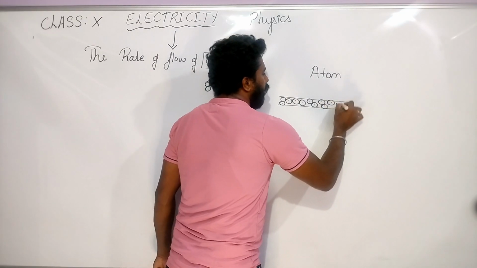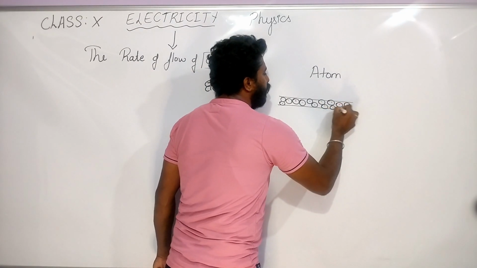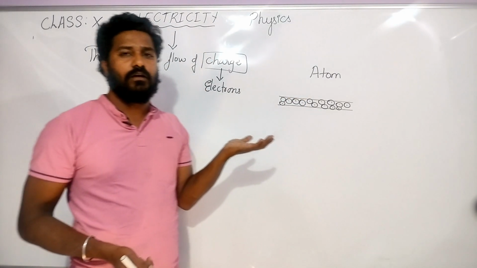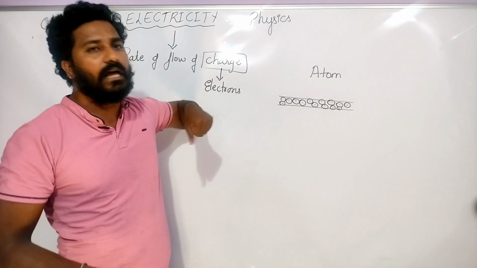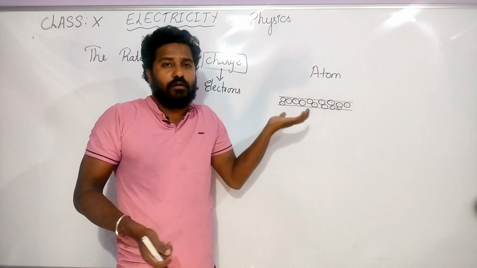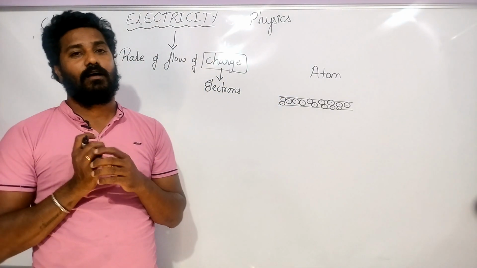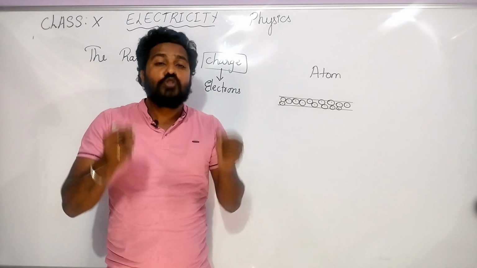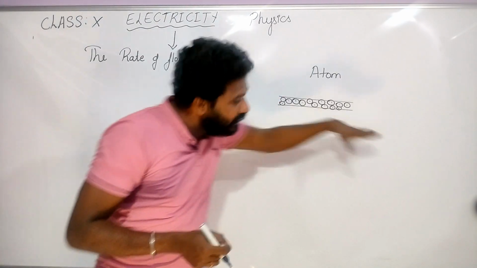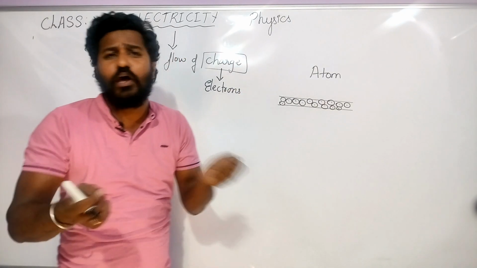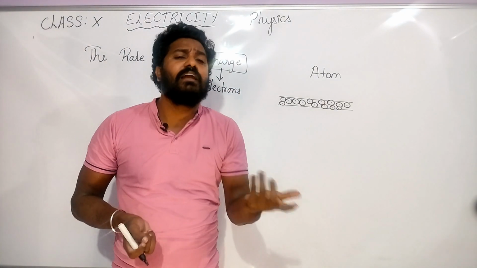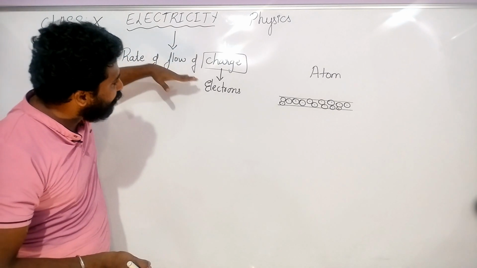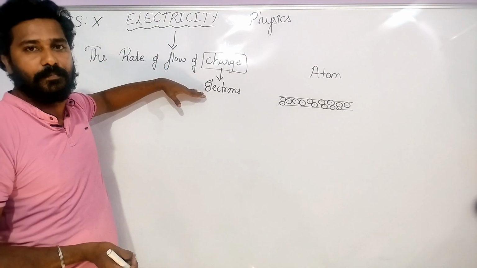So then, when does this produce electricity? When will the electricity come here? Now I will take the iron rod. When I touch the iron rod, does anything happen to me? No, nothing. Why? Because there is no electricity flowing through the iron. Then when will the electricity flow? When the flow of electrons takes place.